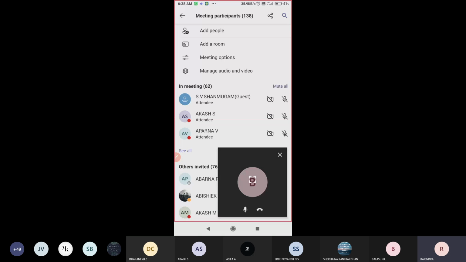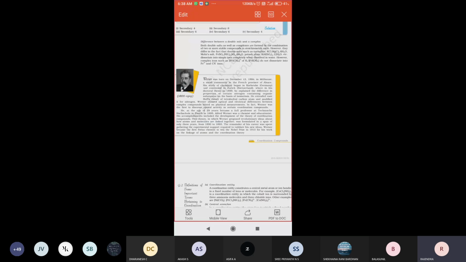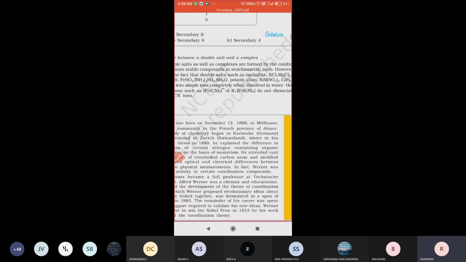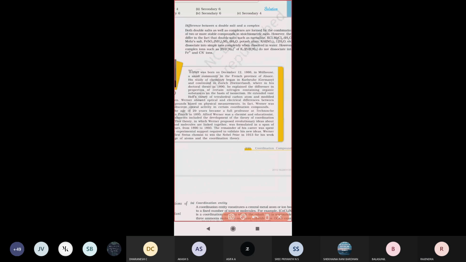So just see that. What is the major difference between double salt and a complex? The name itself is double salt. Double is nothing but how many salts are there? Double means two times, like that we are using it.